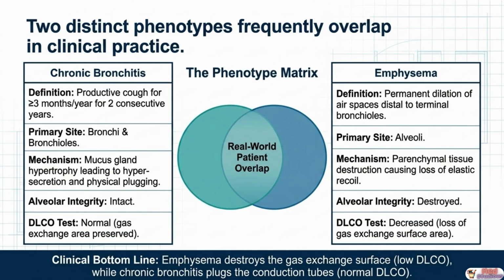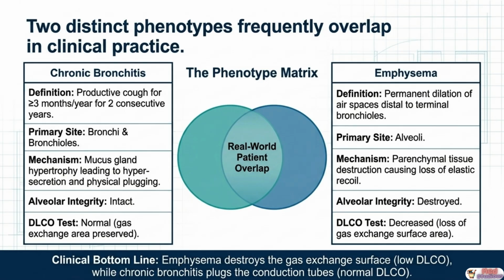COPD is not a single uniform disease. It is an umbrella term covering two distinct pathological phenotypes that frequently coexist in the same patient. Understanding them separately is essential because they involve different anatomical sites, different mechanisms, and produce different diagnostic findings.